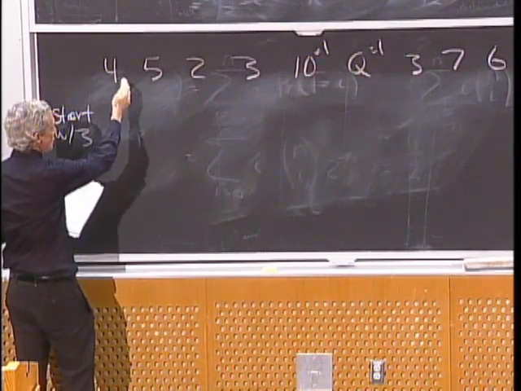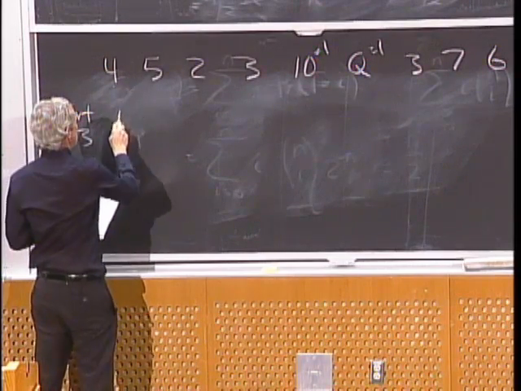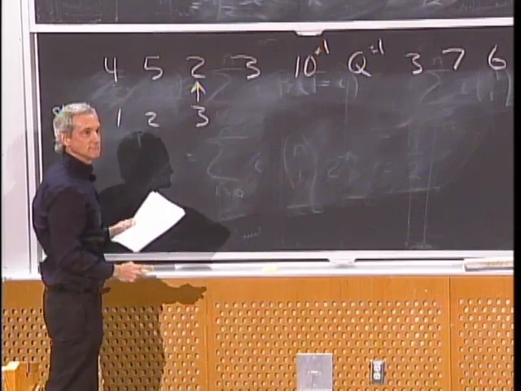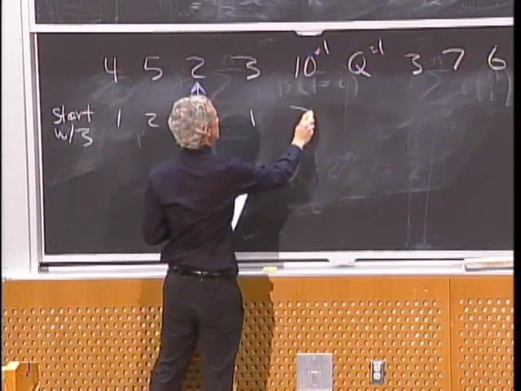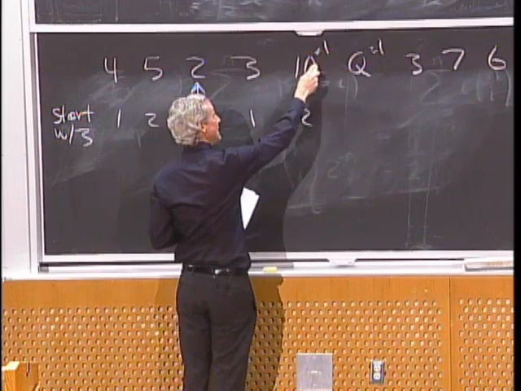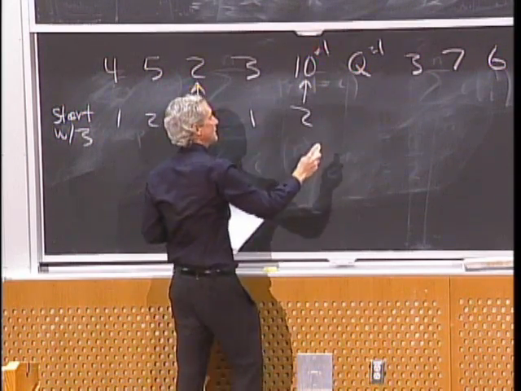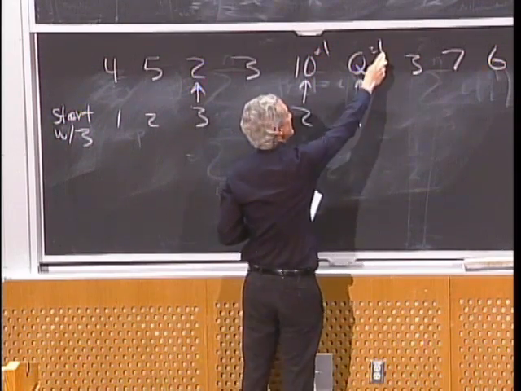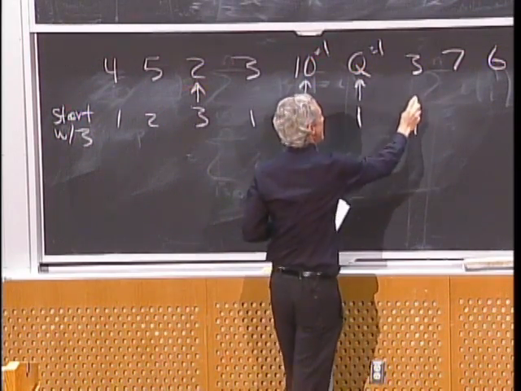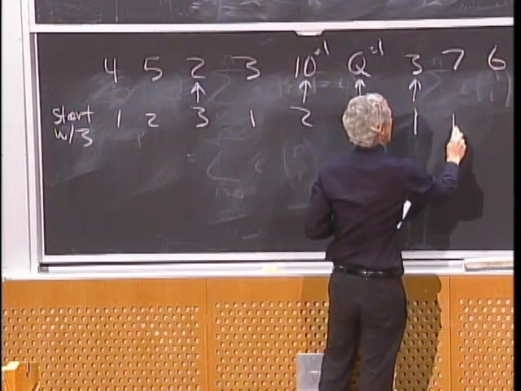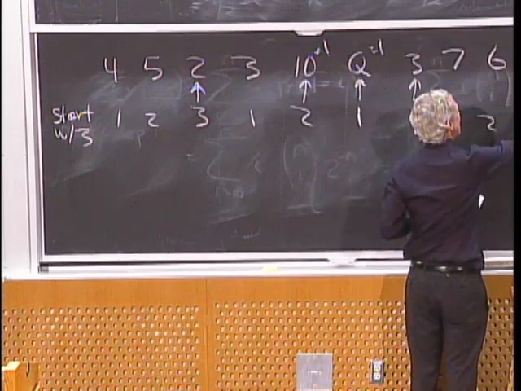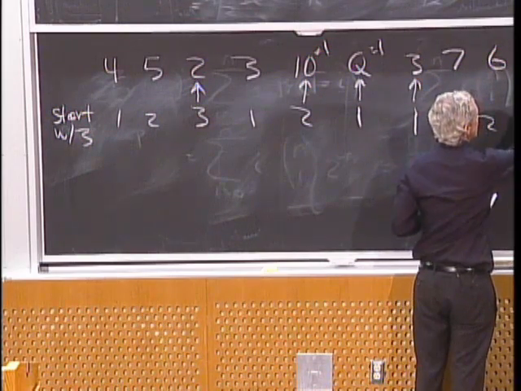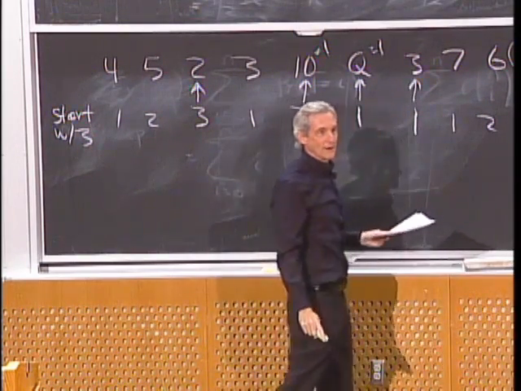So as I show the cards, you're going to count 1, 2, 3. That becomes your new card. Then you're going to count 1, 2. That becomes your card. It's a 10, so you convert it to a 1. We're only doing single-digit numbers. Go to 1, that becomes your card. Queen converts to a 1. You go 1, that becomes your card. 3, 1, 2, 3. That becomes your card. And you can't get 4. So you remember the final card.